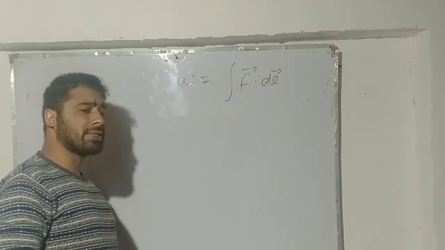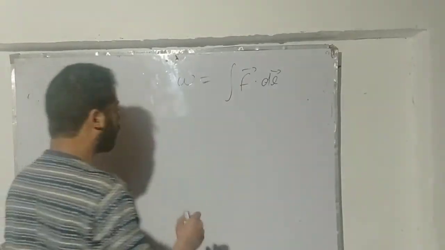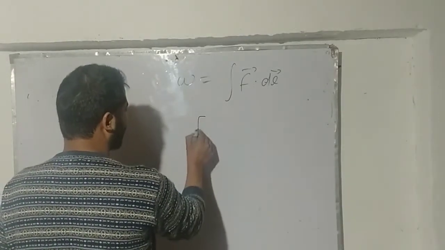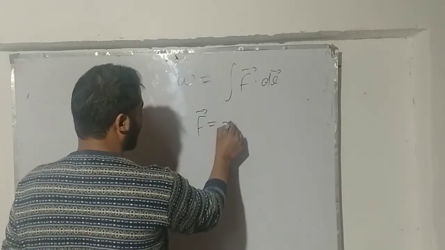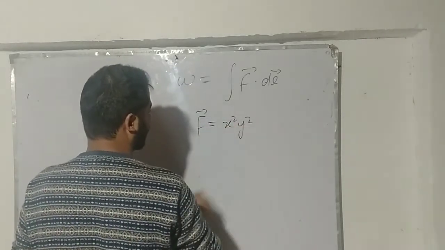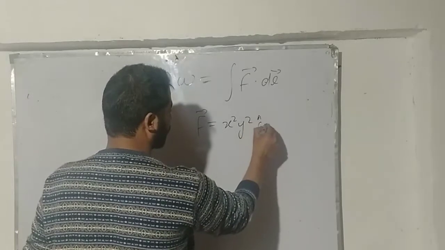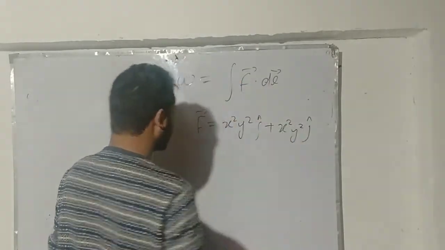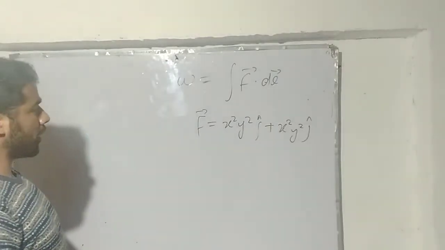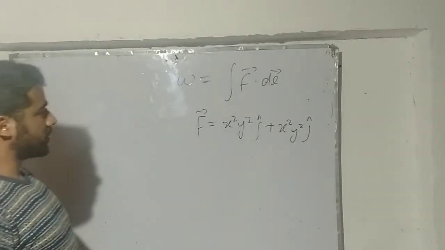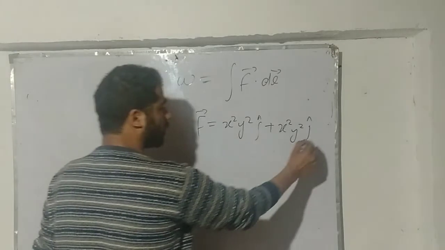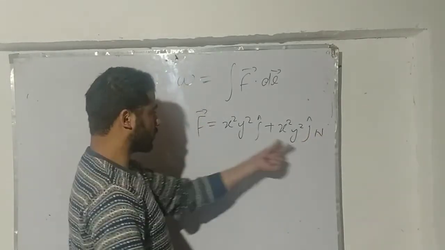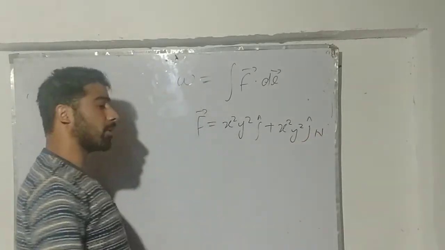So if I mention my problem here, for a given particle, the force has the structure x squared y squared i unit vector plus x squared y squared j unit vector. Okay. The force that acts on a particle is of this type, given in newtons, a force of this many newtons that acts on a particle.